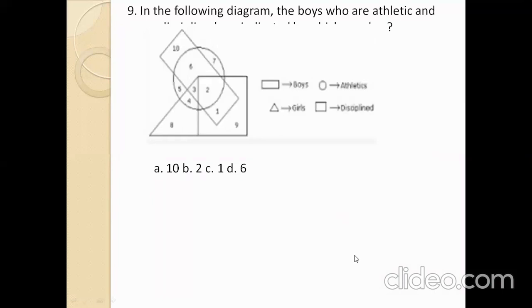Next. In the following diagram, boys who are athletic.